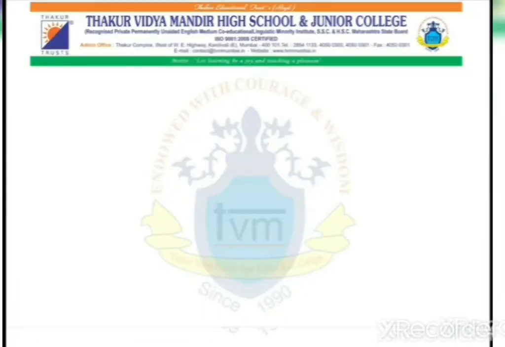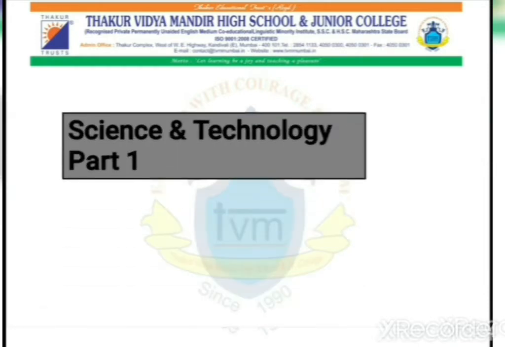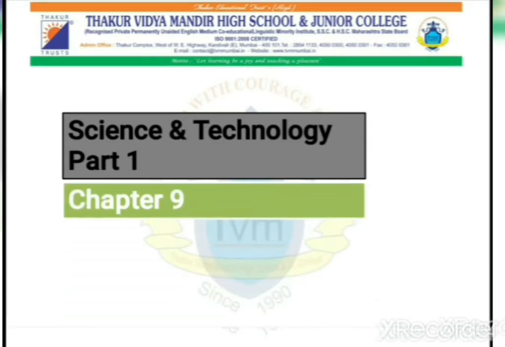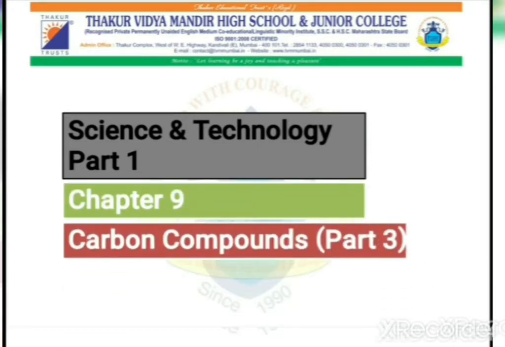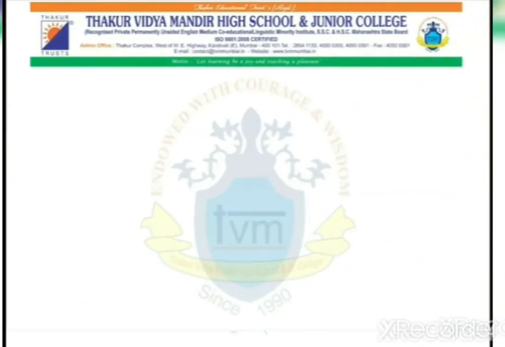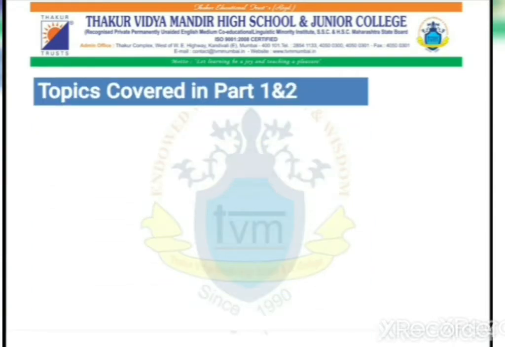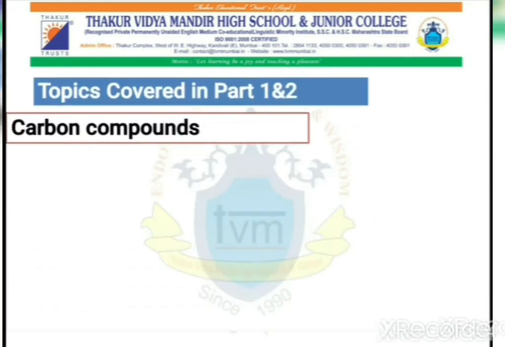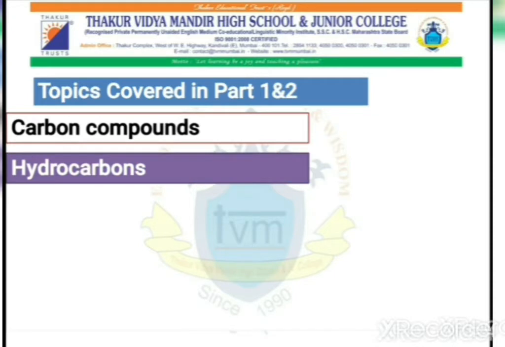Hello students. Today we are going to see the chapter from Science and Technology part 1. Chapter number 9, that is carbon compounds. Students, we have already seen the first two parts of this topic, in which we have discussed carbon compounds and hydrocarbons. Carbon compounds are the compounds which are formed from carbon, and compounds formed from carbon and hydrogen are called hydrocarbons.